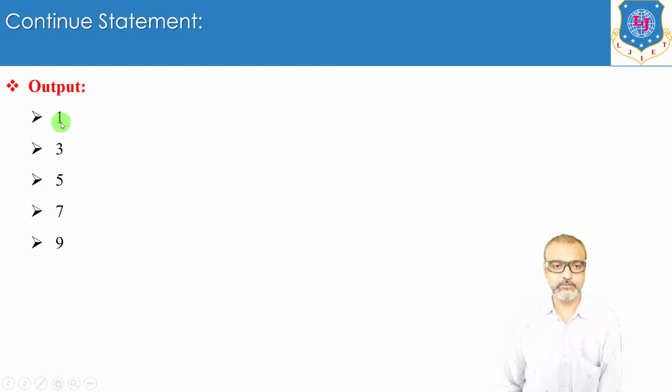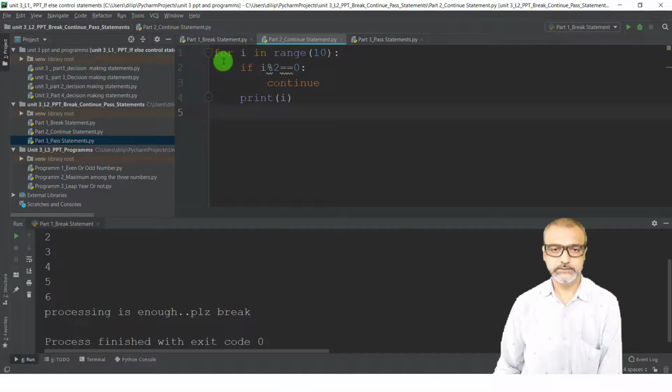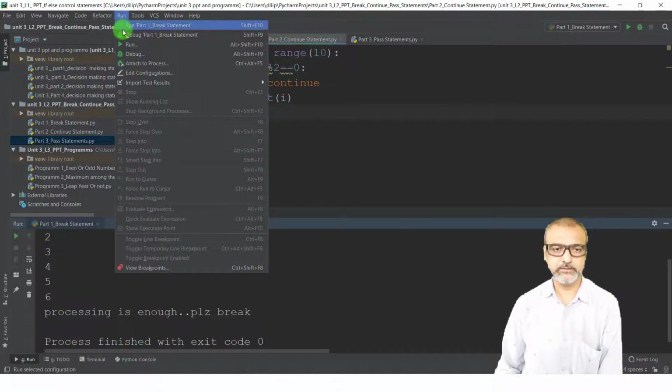See, this is the output, that is 1, 3, 5, 7 and 9. Now I will show you the output of this program in PyCharm editor. See, this is the same program I have written in PyCharm editor, and I will run this program for you. Just click on the run button.